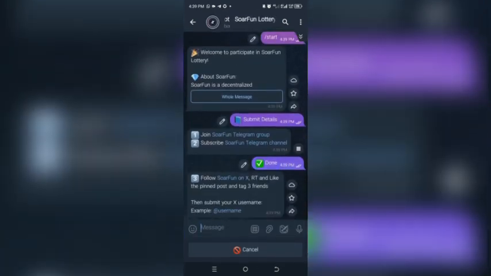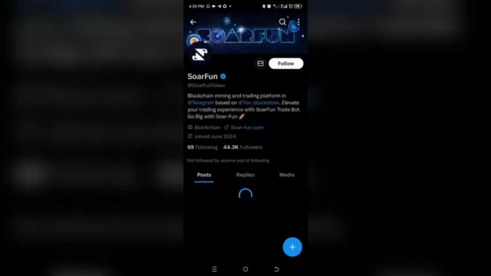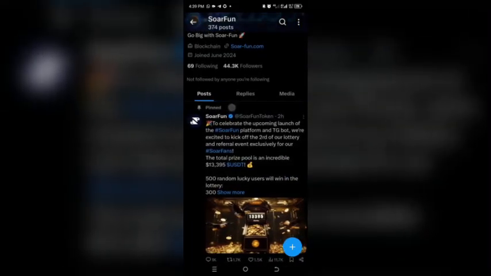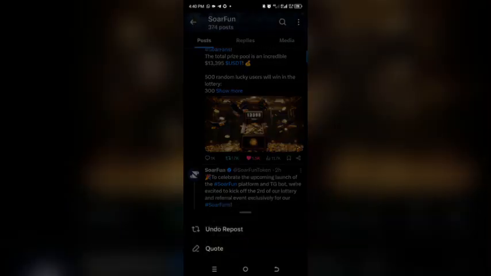They say you should follow them on X, retweet and like the pinned post. Then submit your username. Let's just go and do that now. You open your X like this. You follow them. This is the pinned post. You can see pinned here. You like, you retweet, then quote.